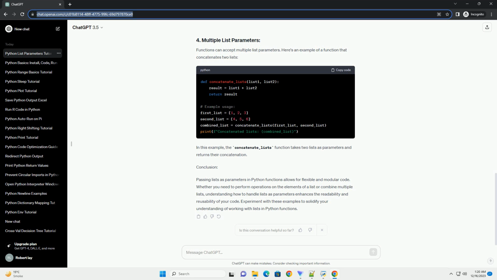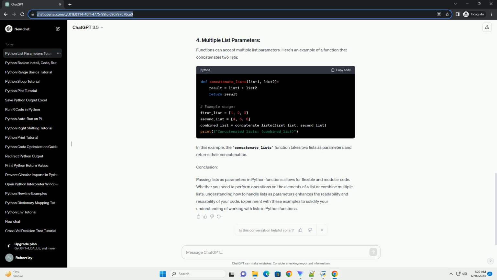This tutorial will guide you through the process of taking a list as a parameter in Python functions, providing clear explanations and practical code examples. Let's start with a simple example. Consider a function that takes a list of numbers as a parameter and calculates their sum. In this example, the calculate_sum function accepts a list of numbers as the numbers parameter and calculates their sum using